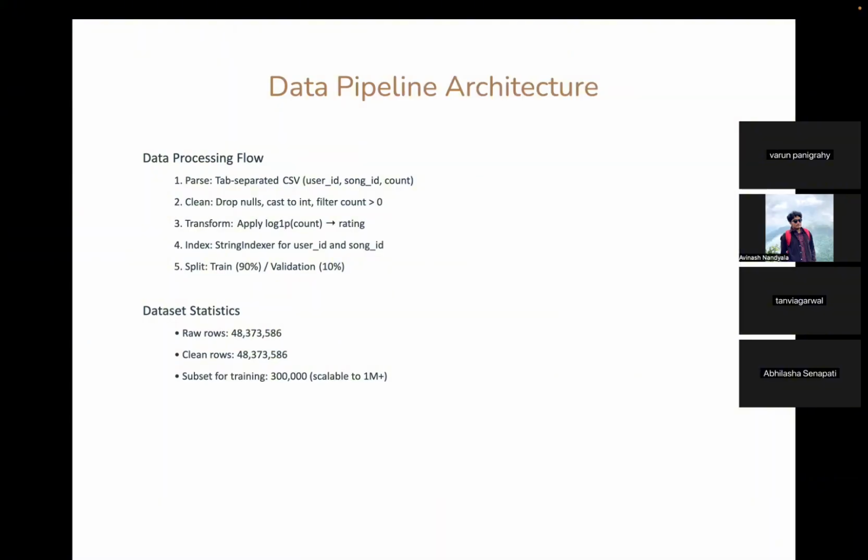This pre-processing is very important because it ensures the data quality and prepares the data in the format that is required for the machine learning model being used, which is the ALS model in this case. We have implemented two Spark configurations. Let's move to the next slide.